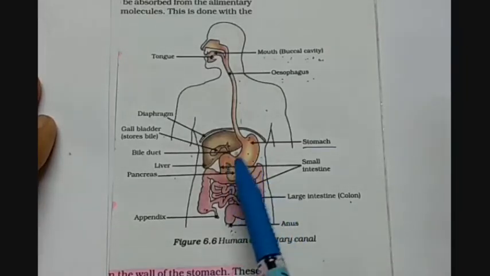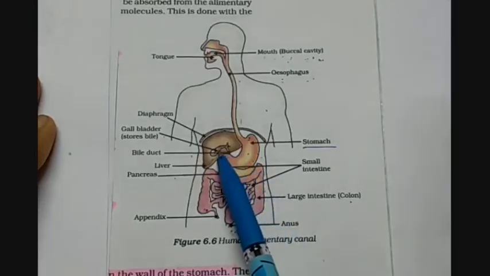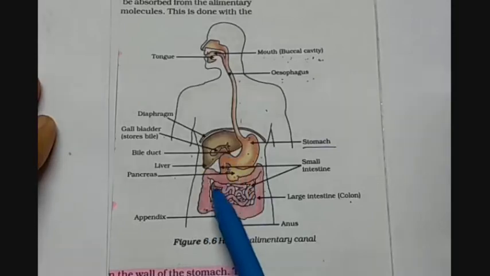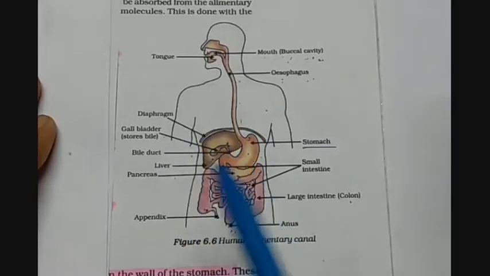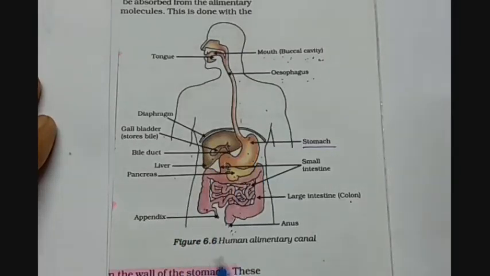Now here you can see that we have some other parts also, like the liver. Then we have the gallbladder. We also have the pancreas. So why are all these parts shown in the digestive system? Because they help in the digestion of food by secreting some juices which help in digesting the different kinds of food. Now let us understand the digestive system in the form of a flow chart.